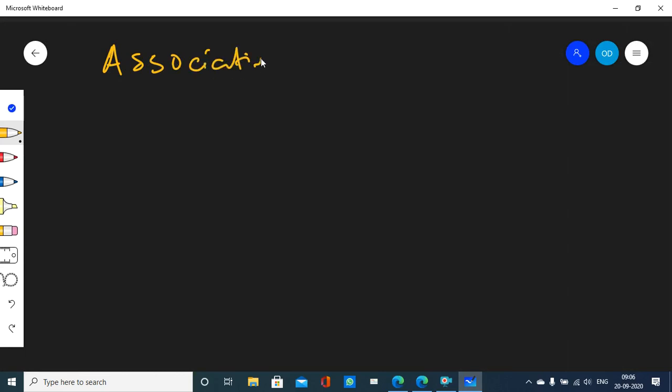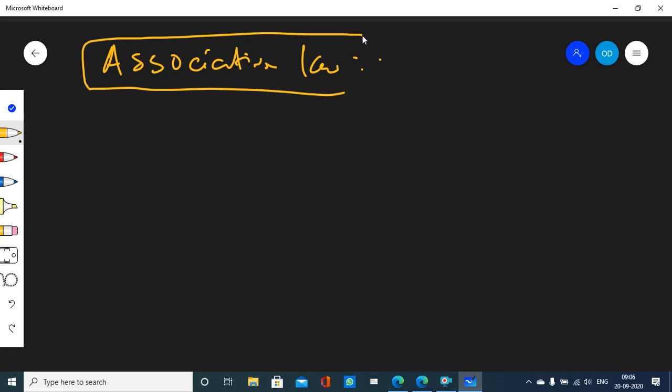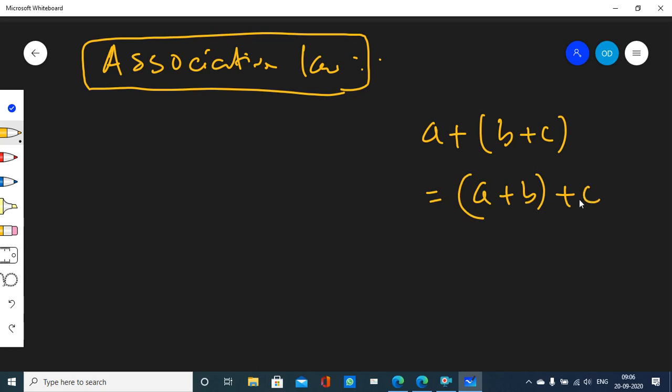Associative law. Again, we have already learned about associative law over addition and multiplication in high school. That is, suppose a, b, c are three real numbers, then a plus within brackets b plus c is the same as a plus b within brackets plus c. This was called what? Associative law over addition, right?